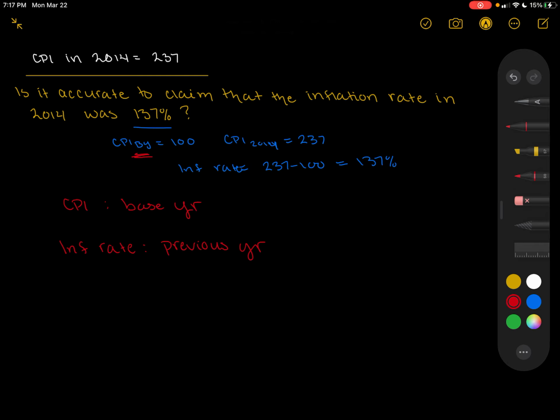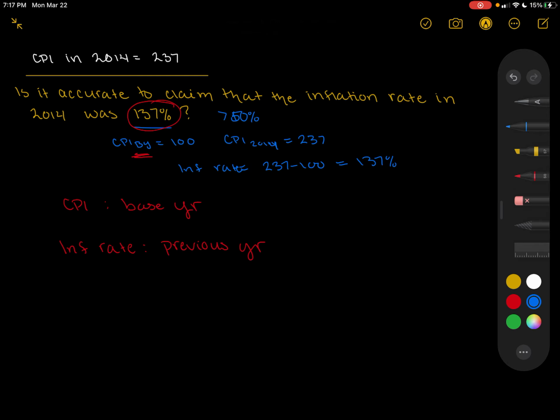So we couldn't necessarily say, we actually couldn't at all claim that the inflation rate in 2014 was 137% based upon its CPI being 237. First, it should give us this red flag, because an inflation rate of 137% is insane. I mean, that would be what? Like hyperinflation, considering hyperinflation is an inflation rate that's just greater than 50%. So to be 137% would be crazy, super unrealistic, can't be accurate.